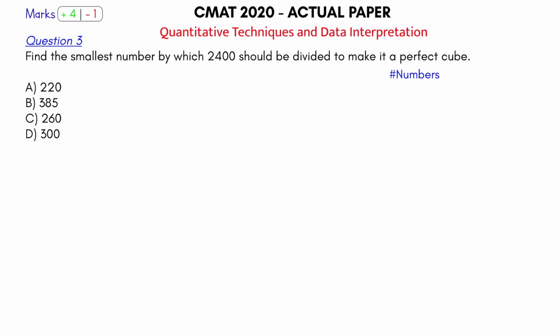So what is the question saying now? Find the smallest number by which 2400 should be divided to make it a perfect cube. So 2400, this looks quite simple. How do you make any number a perfect cube? What is the property of a perfect cube?